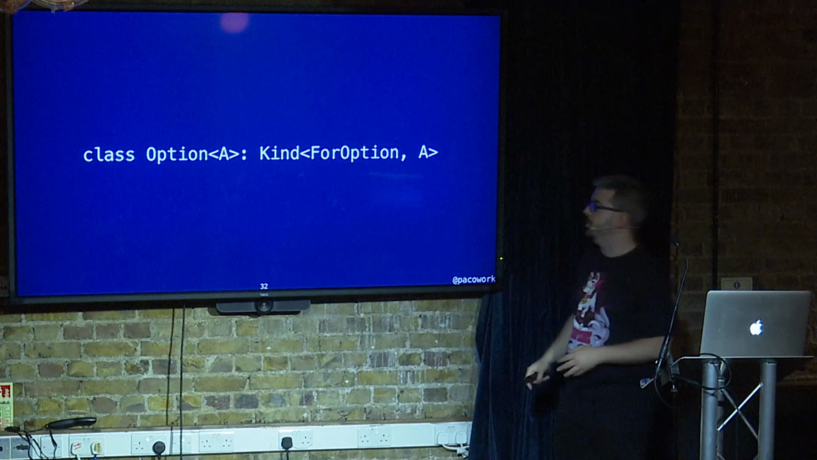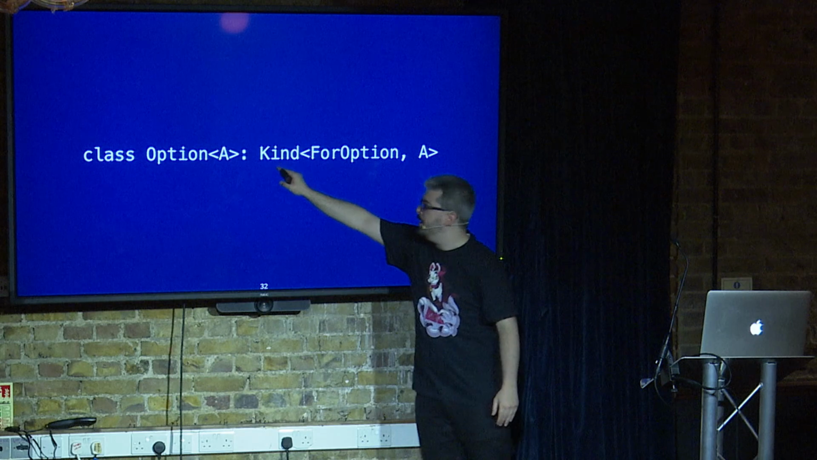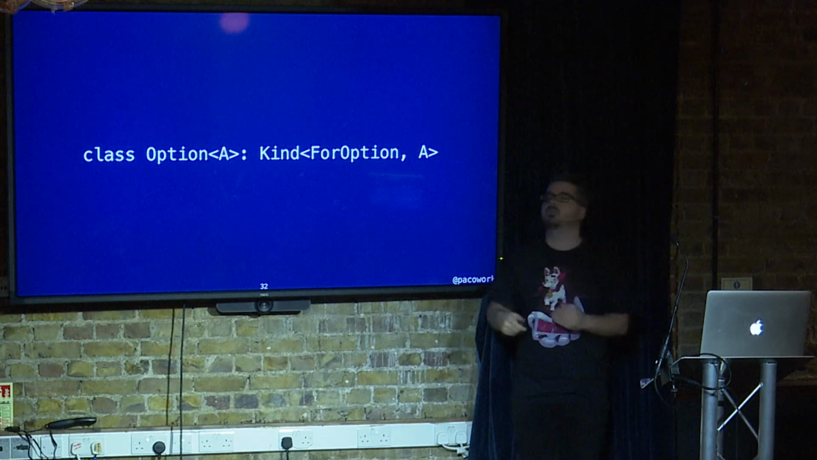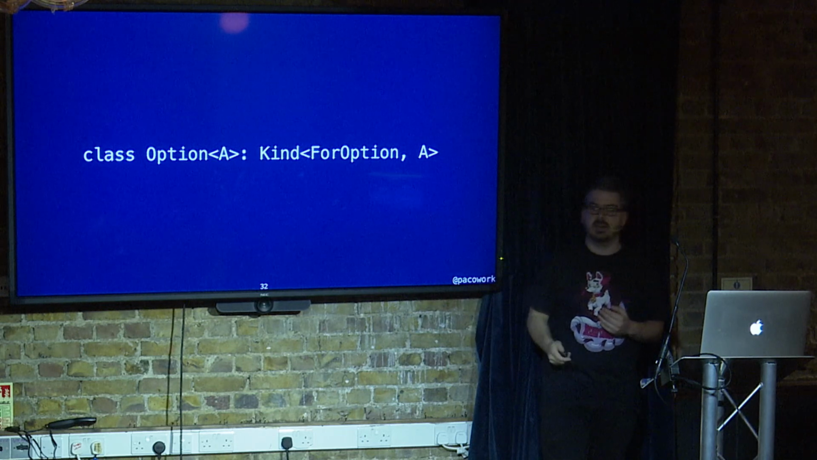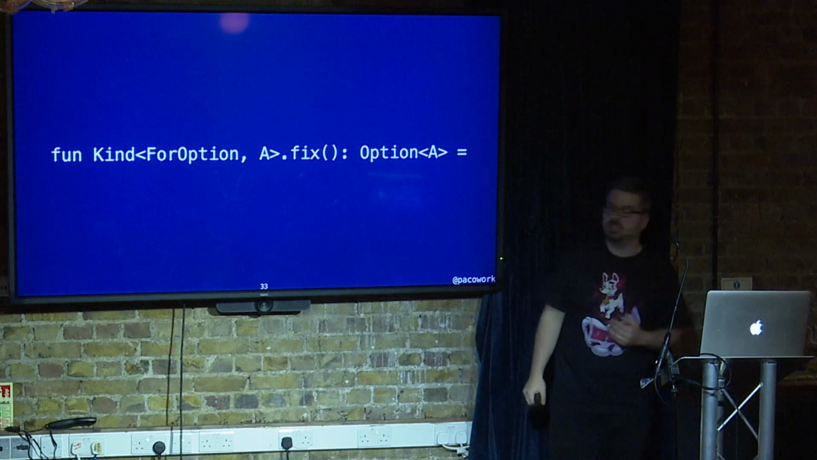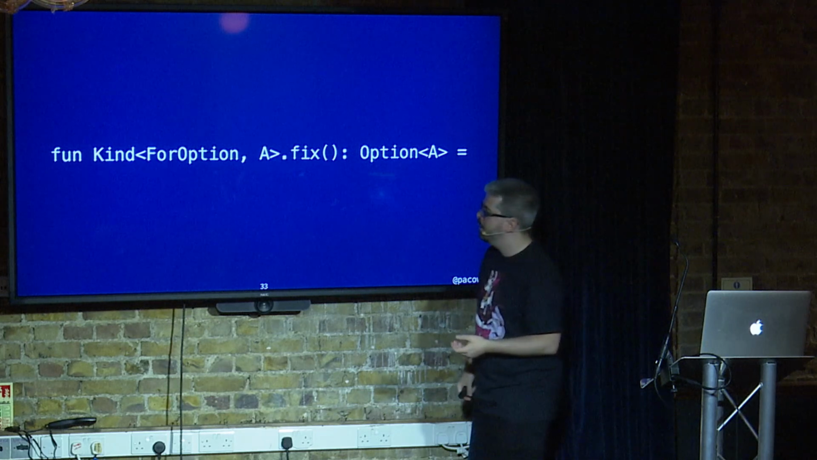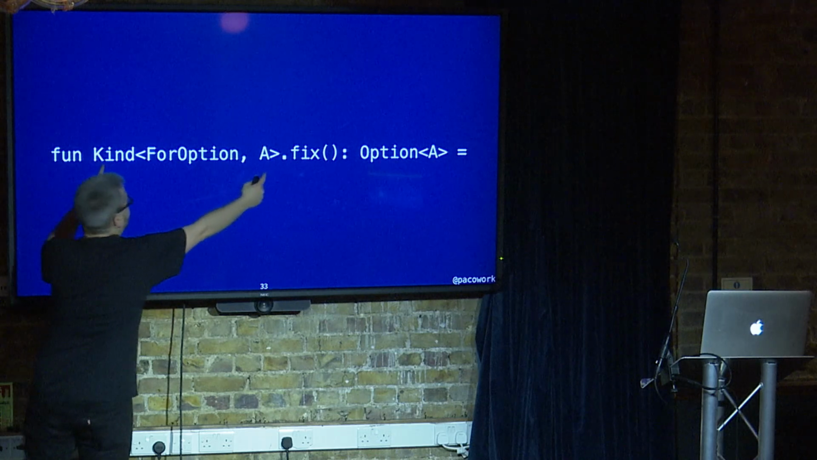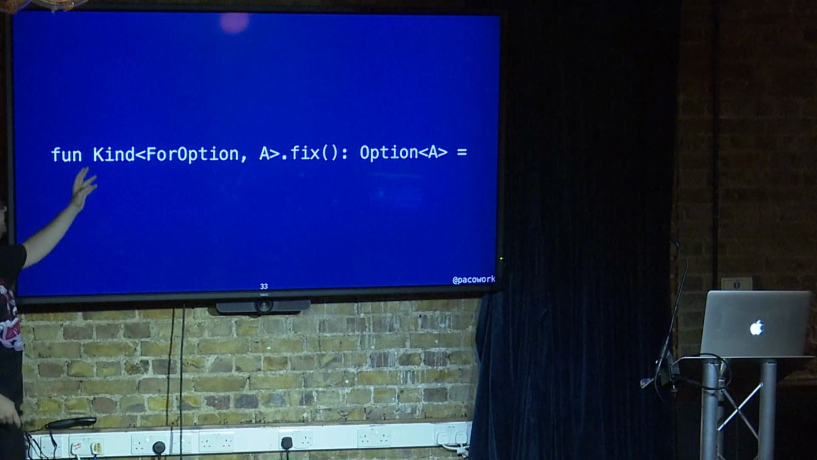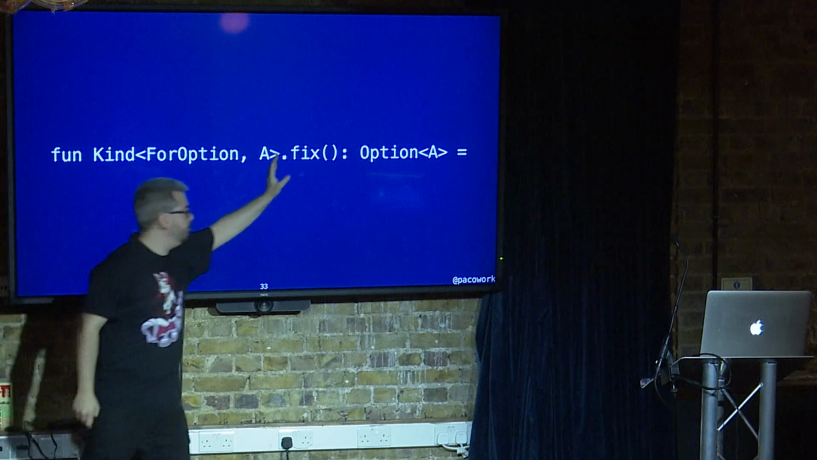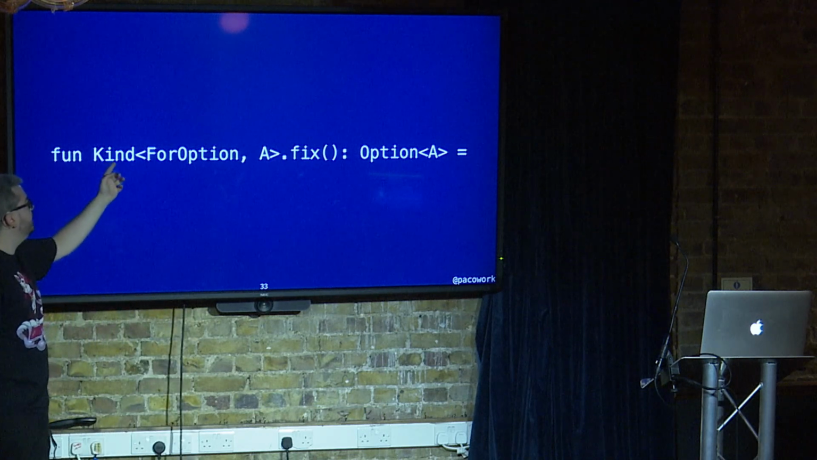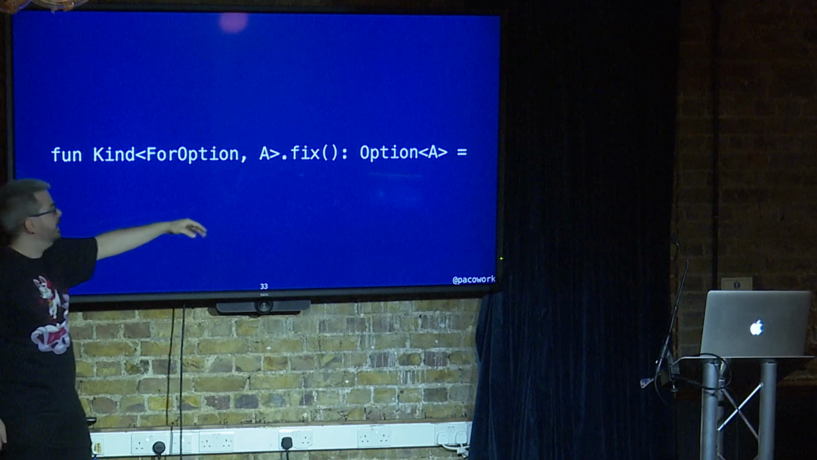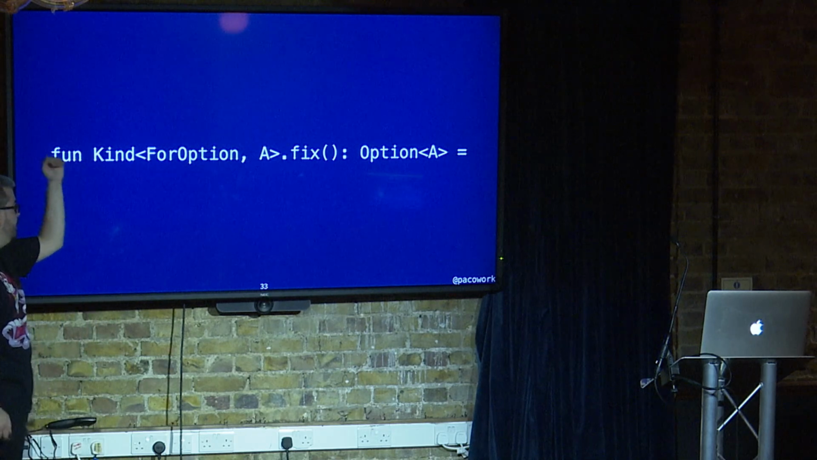The first direction is super easy. You say the class Option of A actually inherits from Kind for Option of A. So simple subtyping is the way of doing one direction of the isomorphism. The other direction, we use extension functions. So an extension function basically says, it's like an implicit. It says, this is my context, this is what I'm going to apply to, and then you apply the function. So the context, this function is specialized at ForOption, and the result is actually the type.